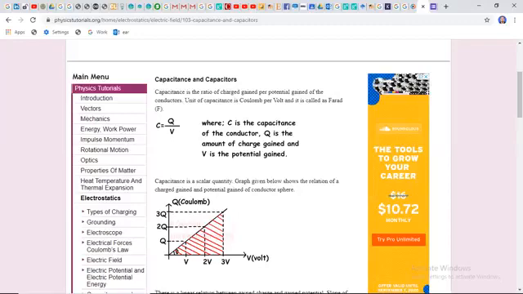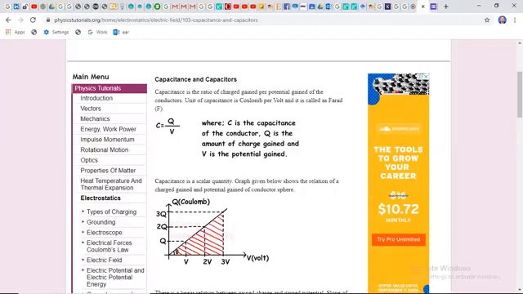This is the series combination of capacitance. If we talk about the parallel combination, finding the equivalent capacitance of capacitors, C equivalent equals C1 plus C2 plus C3, ending at Cn. That is the parallel combination of capacitors.